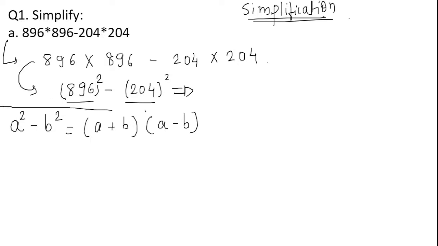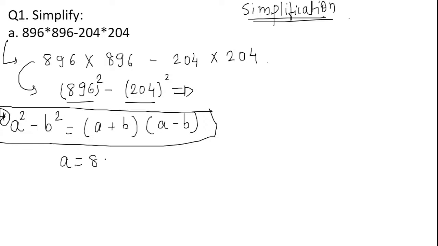Okay, please make a note of it. I can write a square minus b square is equal to a plus b into a minus b. So let us consider here a is equal to 896 and b is equal to 204.